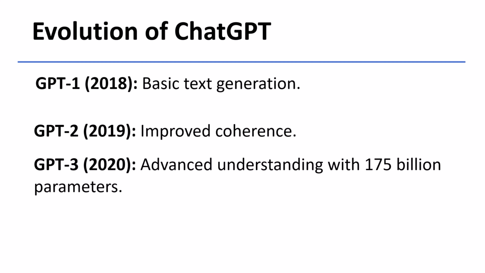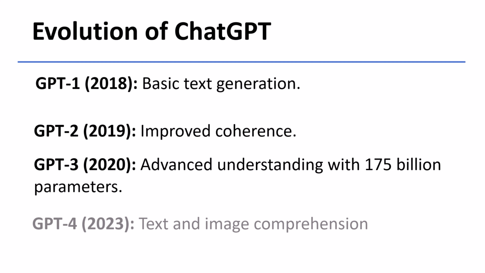GPT-3 was released in 2020 and was a game changer. It had 175 billion parameters, which made it extremely powerful. It could write essays, generate code, and handle complex tasks. GPT-4 is the latest version and it was launched in 2023. It's even more advanced because it can understand both text and images. This makes it highly versatile and useful in many new ways. So this is the quick overview of the evolution of ChatGPT.